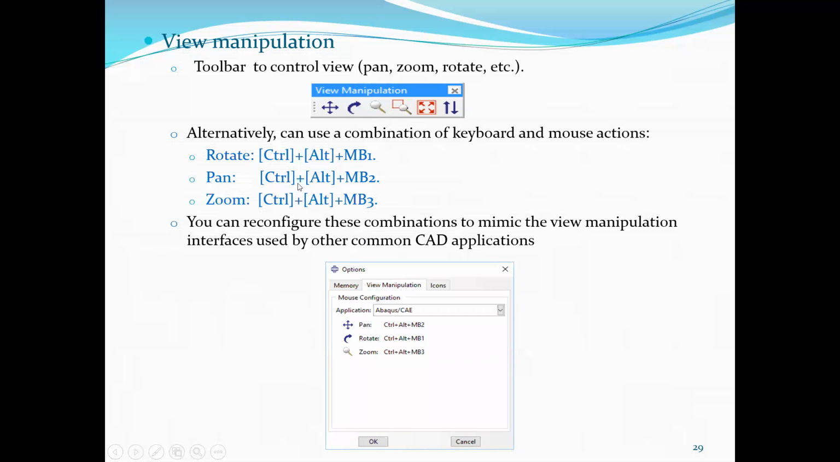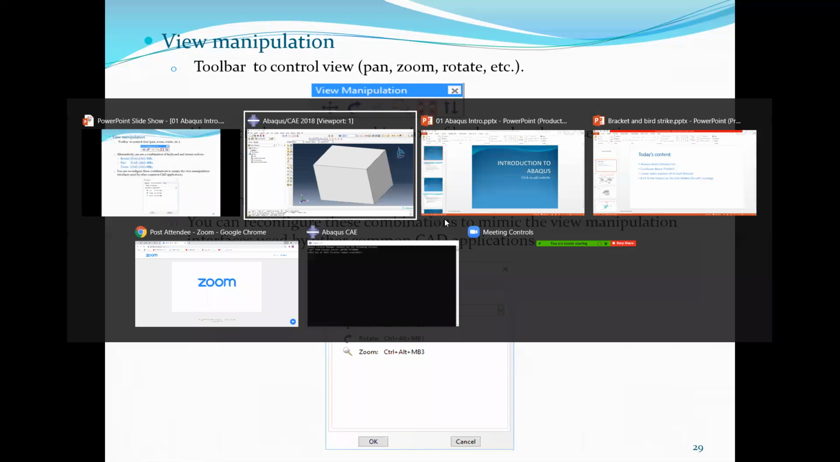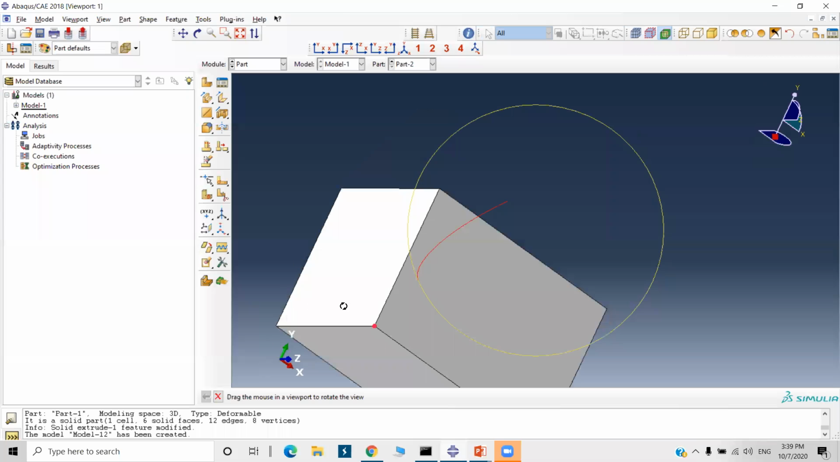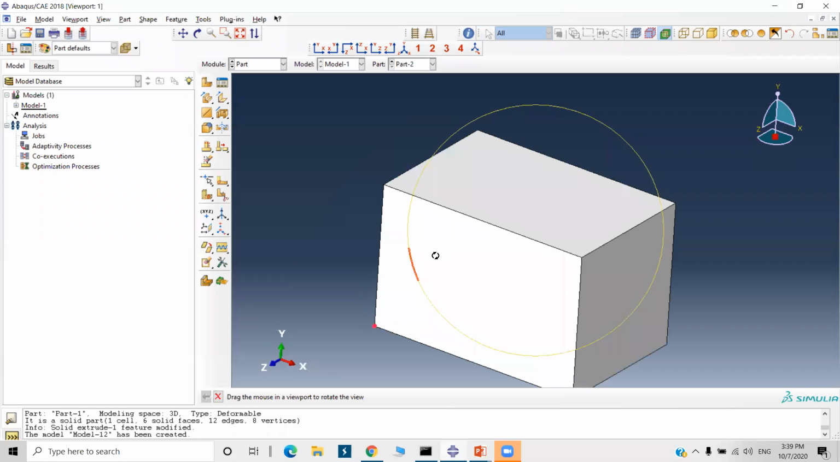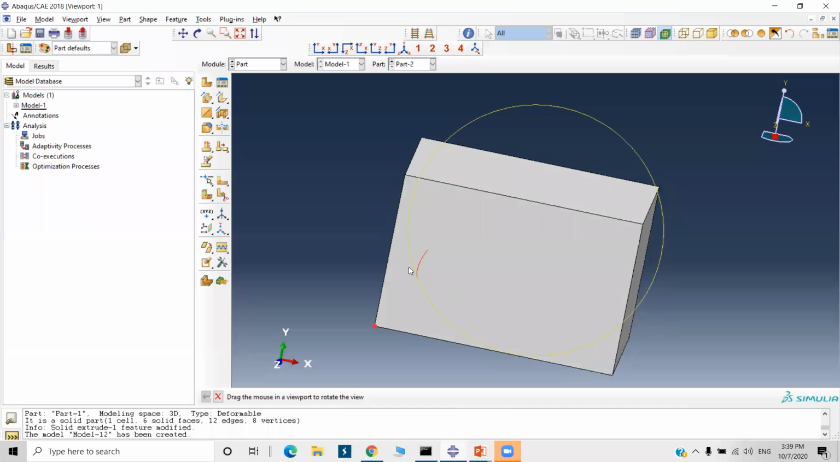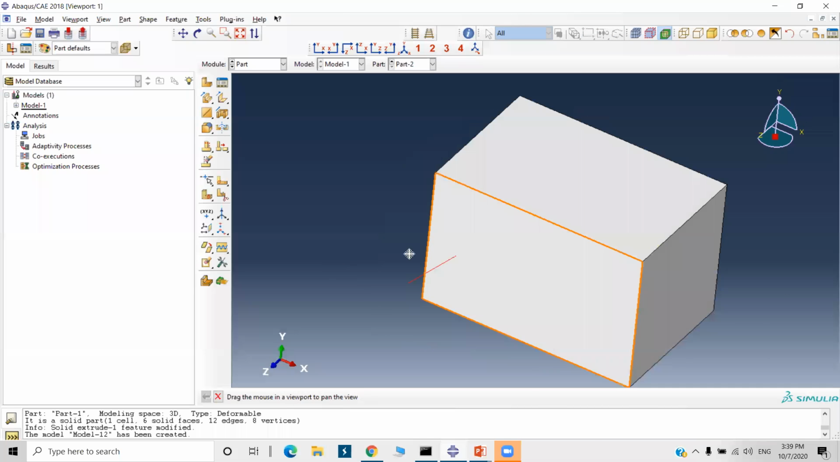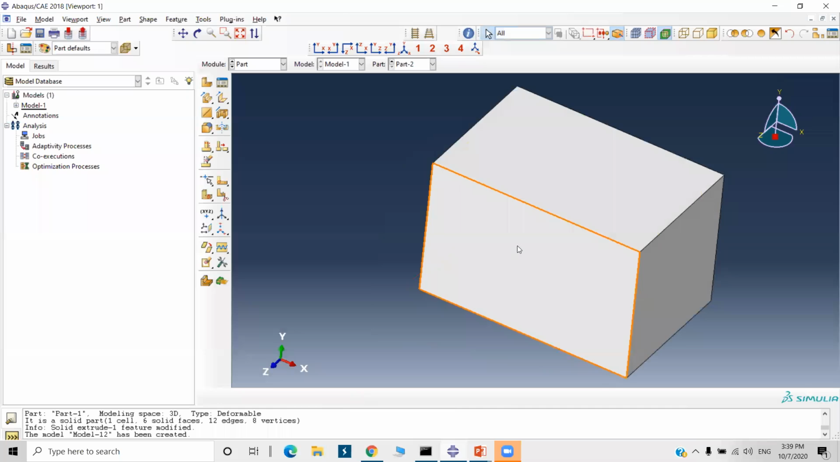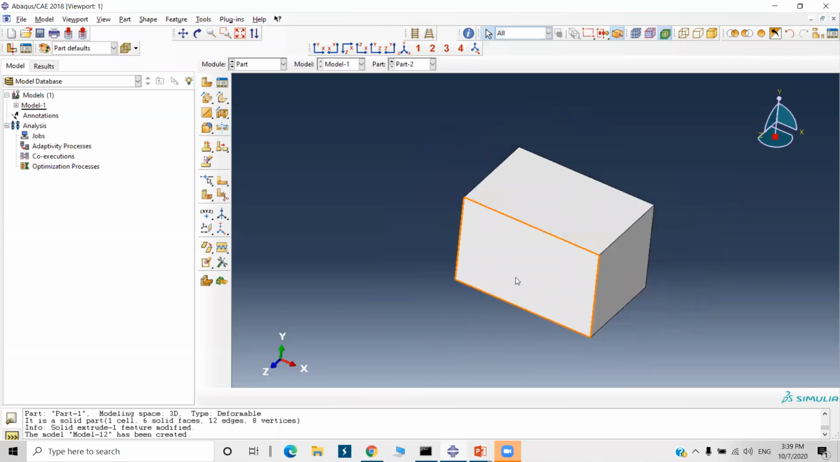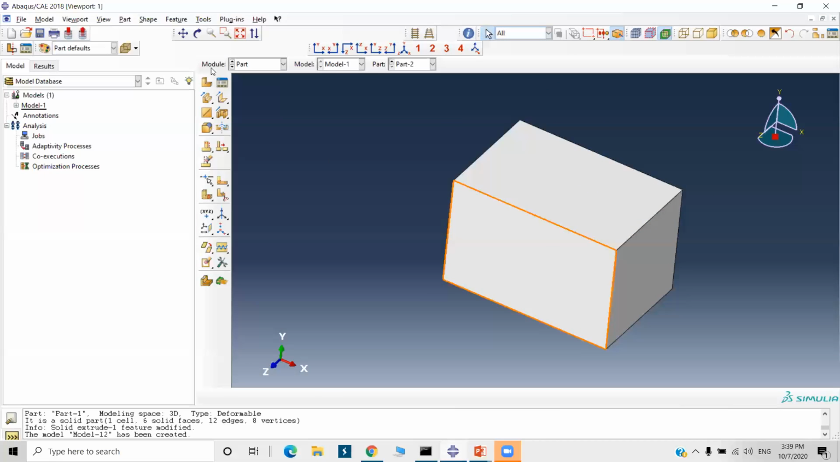And we can change this setting also. I will show you. If I press Alt plus Control and mouse button 1, it will rotate. So this is the rotation center now. And if you just scroll, it will zoom out and zoom in.